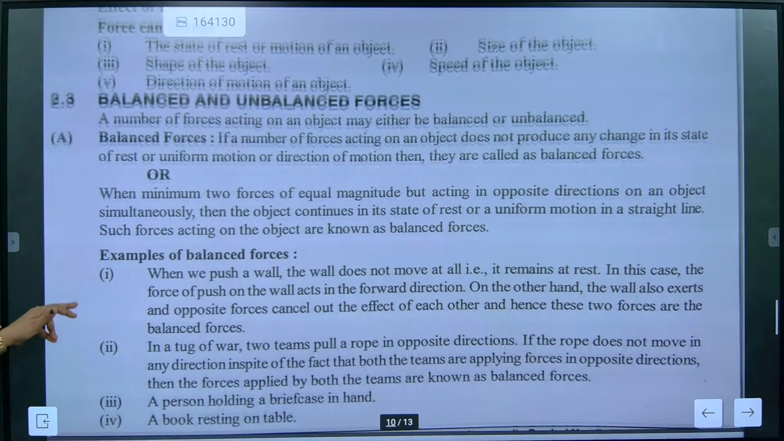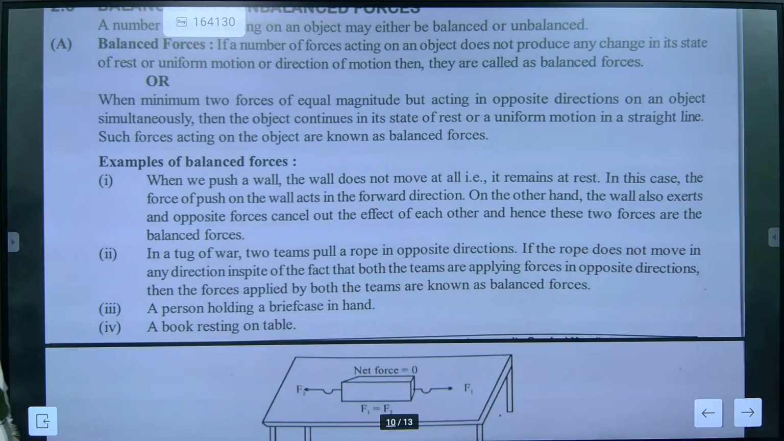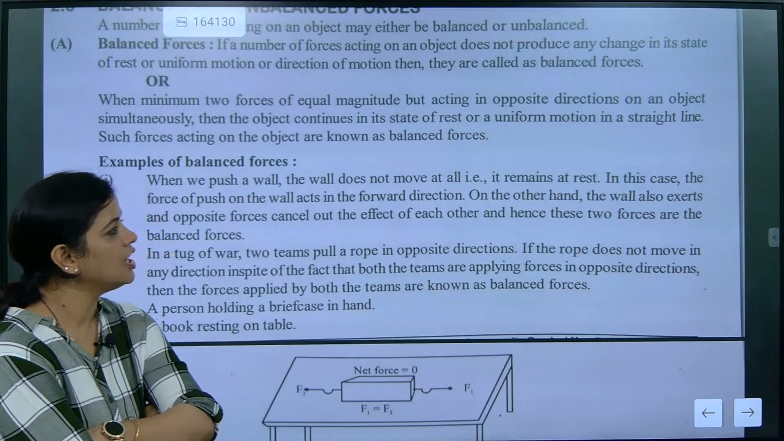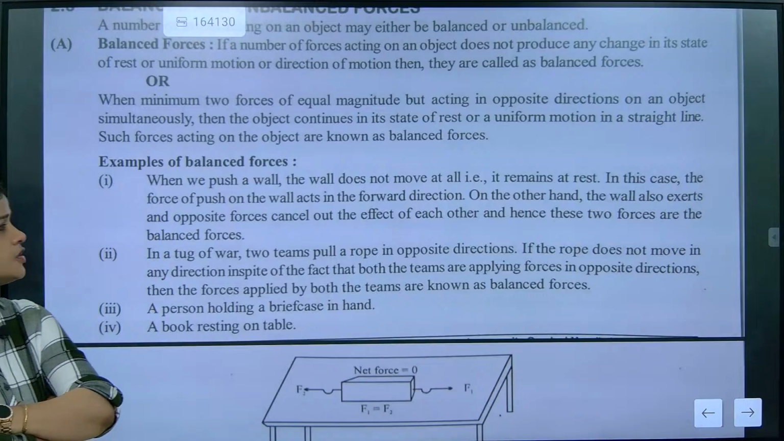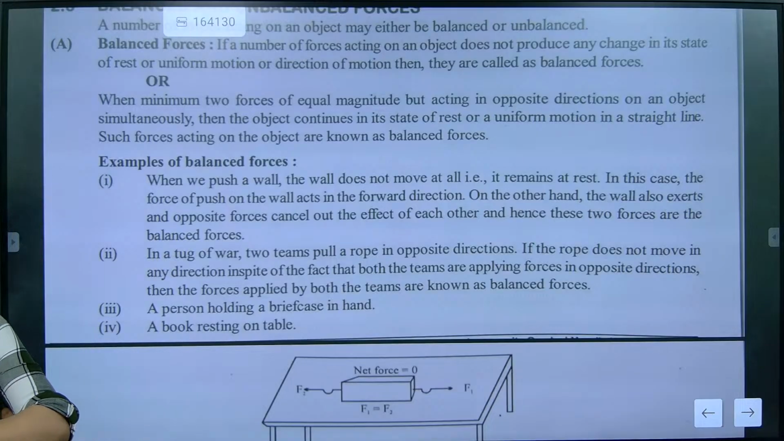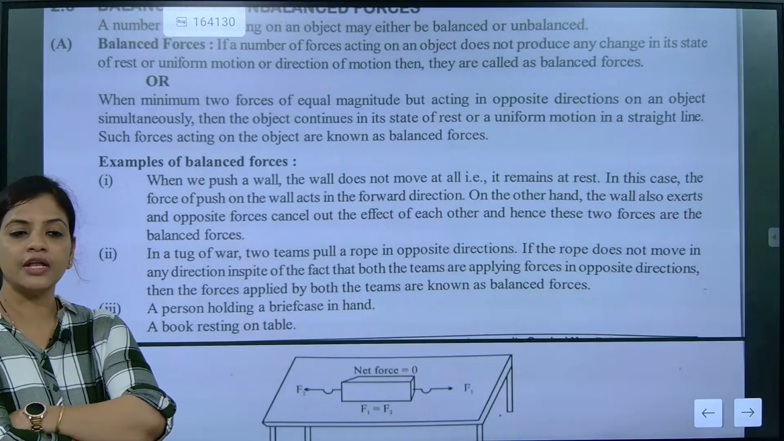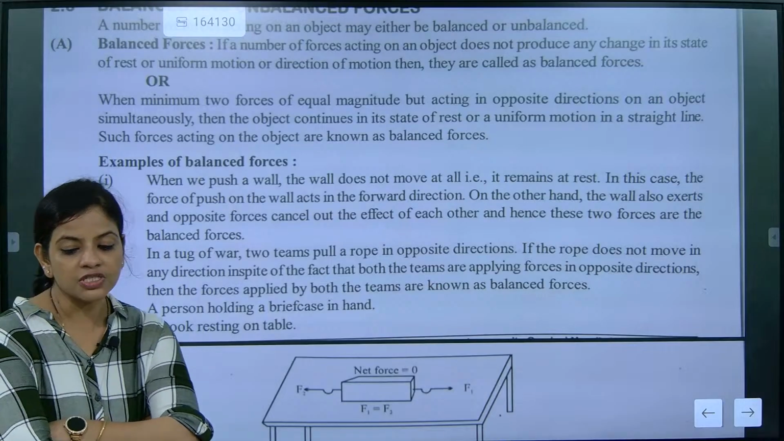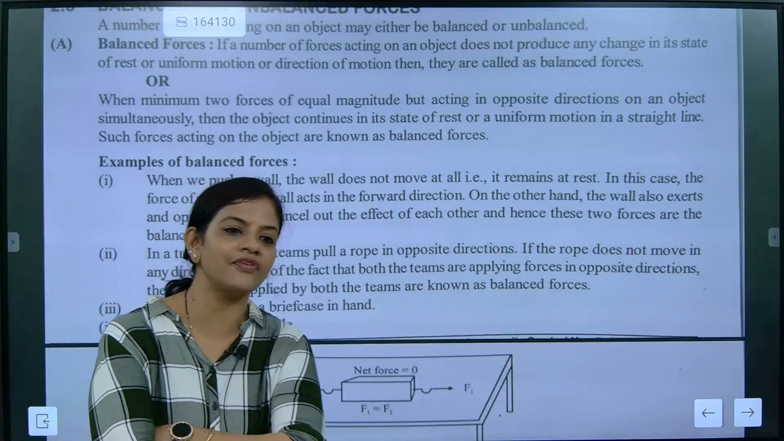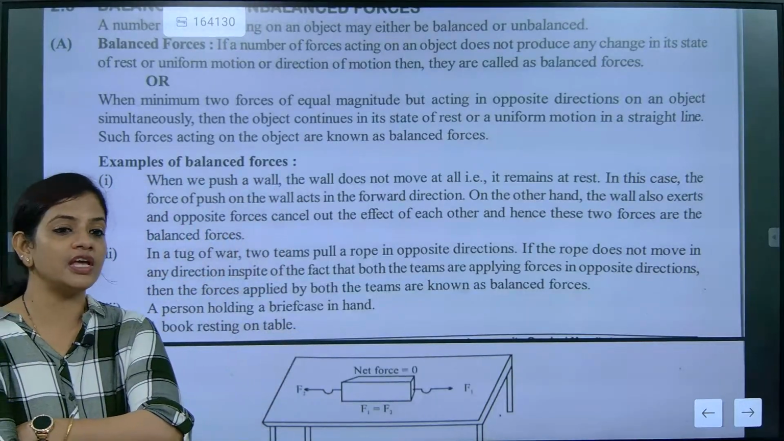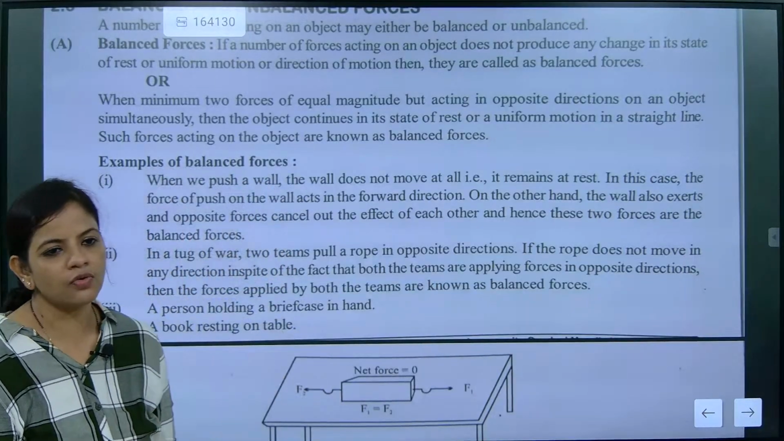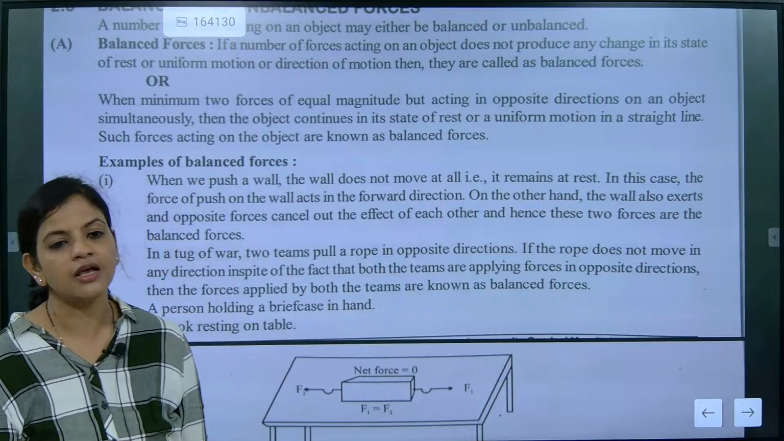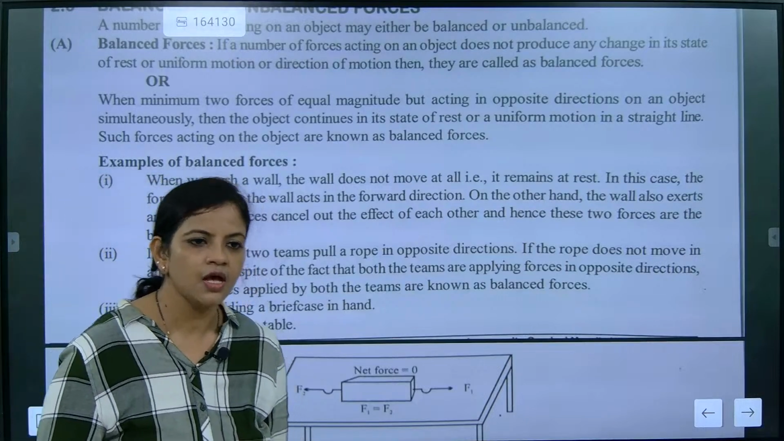Now examples of balanced force. Can we check some examples of balanced force? The first example of balanced force is when we push a wall, the wall does not move at all. It remains at rest. Why? Because whatever push you are providing, it is not enough. The force is not enough to move that wall, because the wall has inertia. So if the inertia is disturbed, then only the wall will move.